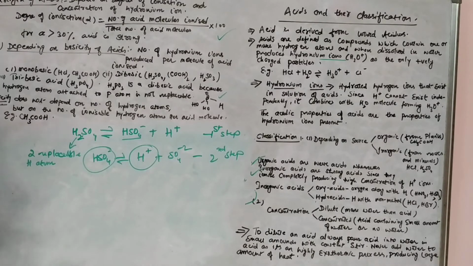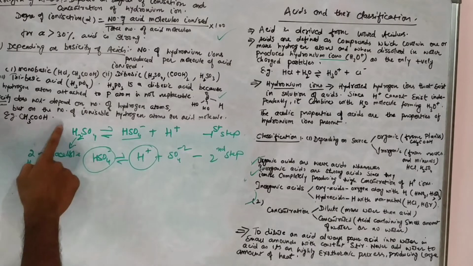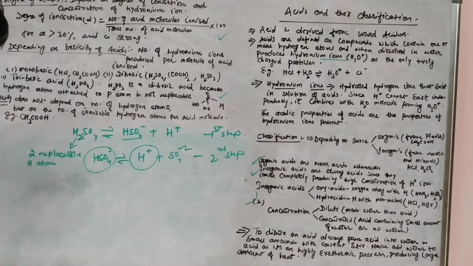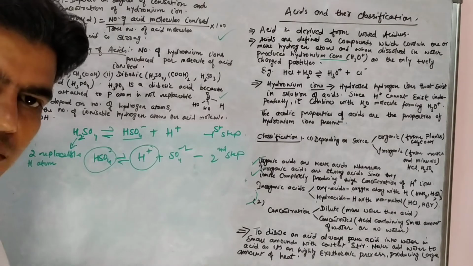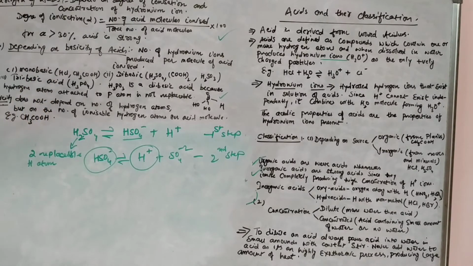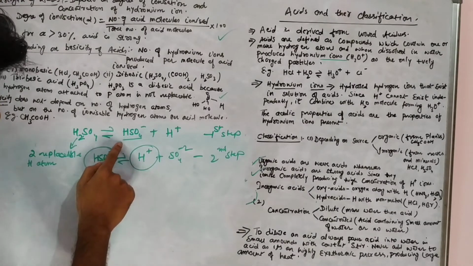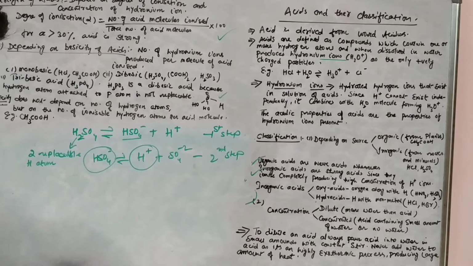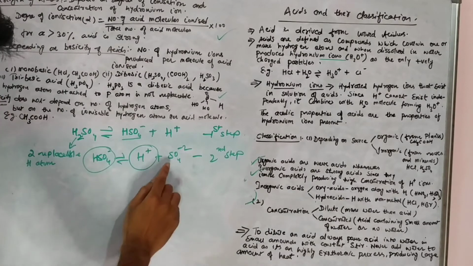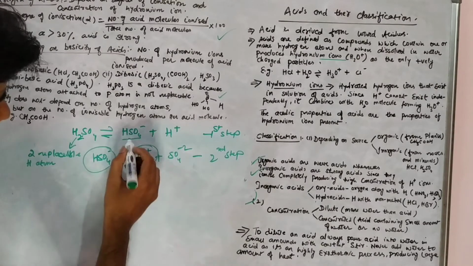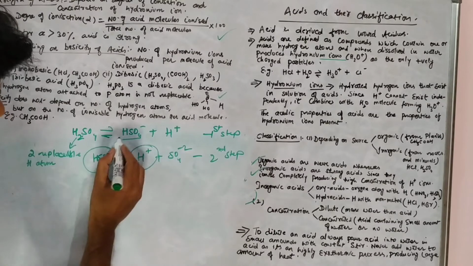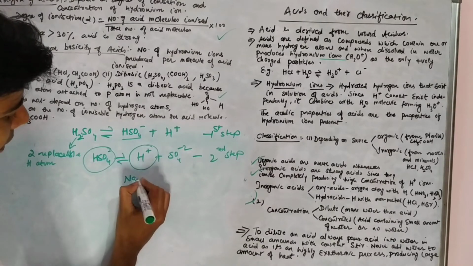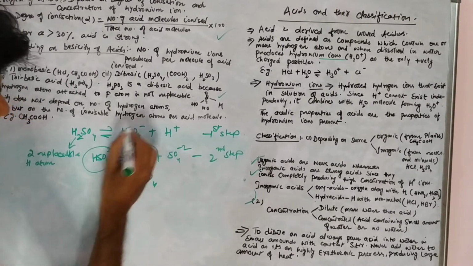We also say that a dibasic acid will form 1 acid salt and 1 normal salt. What we mean by that is, the salt formed from this bisulfate is an acid salt. If we add sodium hydroxide, it will form NaHSO4 by reacting with this ion.